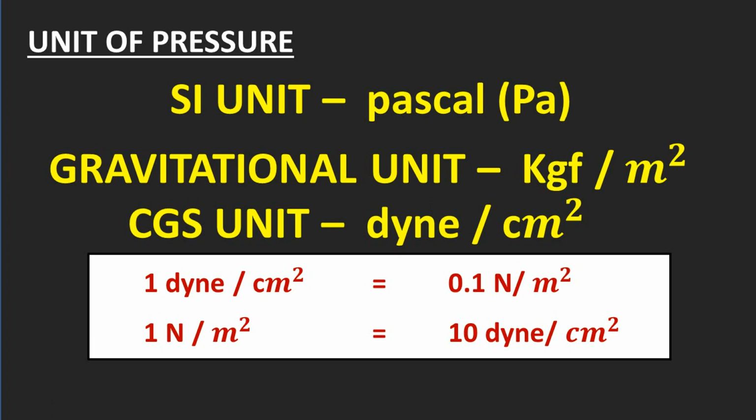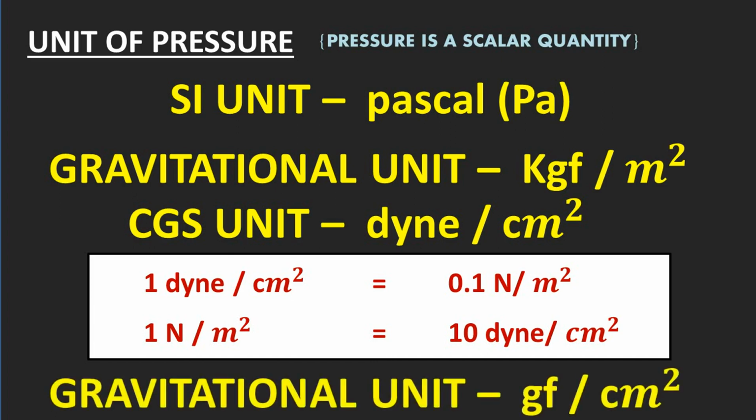Students, please note, pressure is a scalar quantity. That means it has magnitude but it does not have any direction. If thrust is measured in gravitational unit gram force and area in centimeter square, the unit of pressure will be gram force per centimeter square.